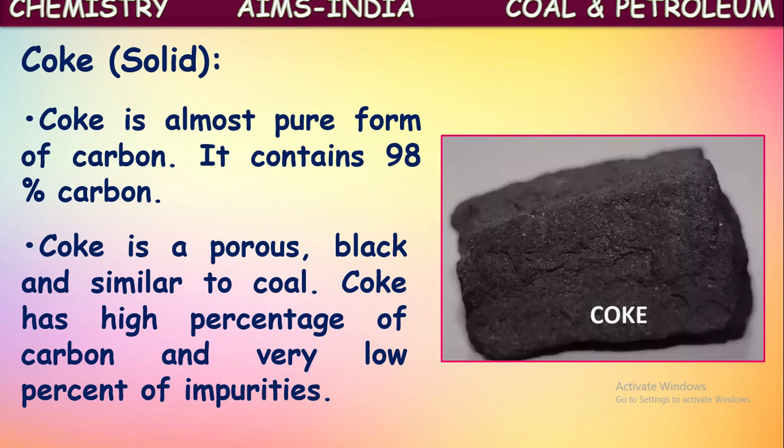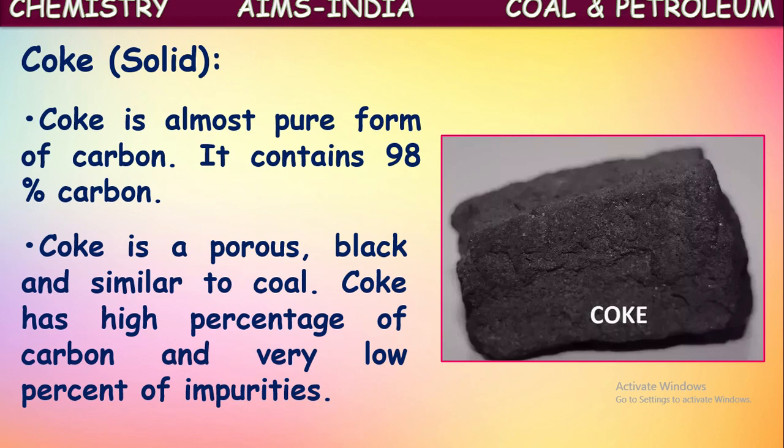Coke has a high percentage of carbon and a very low percentage of impurities. That's why it is one of the purest forms of carbon. On destructive distillation of coal, we get this solid product coke, containing around 98% carbon only.